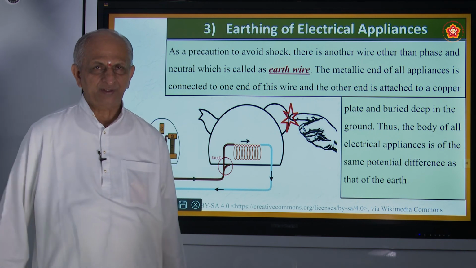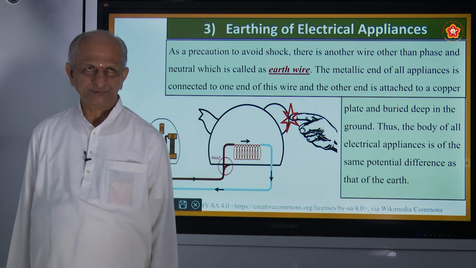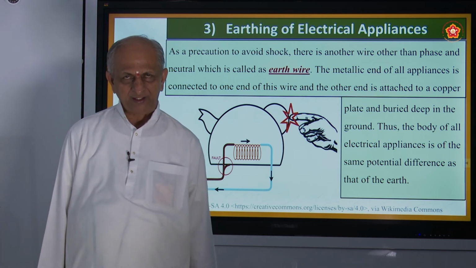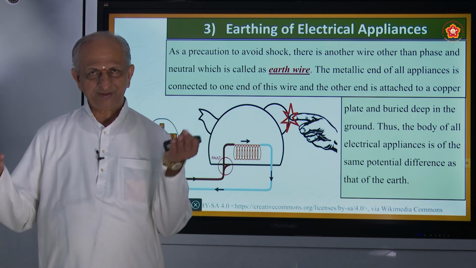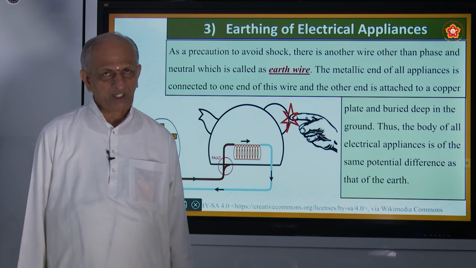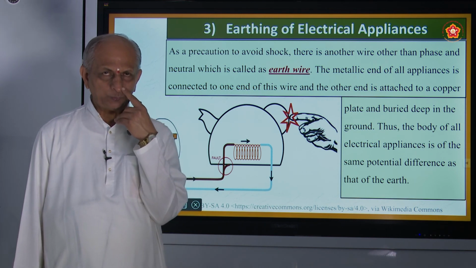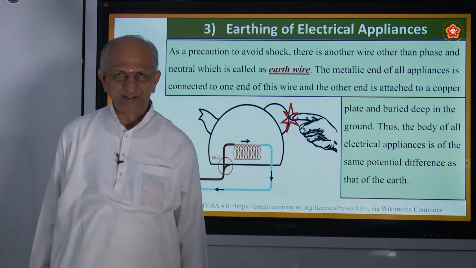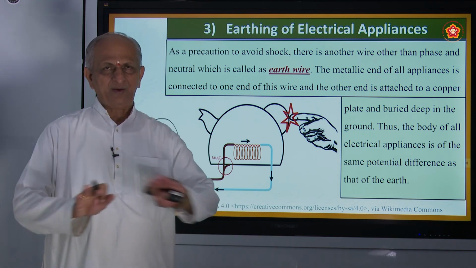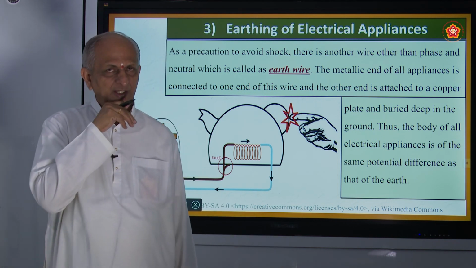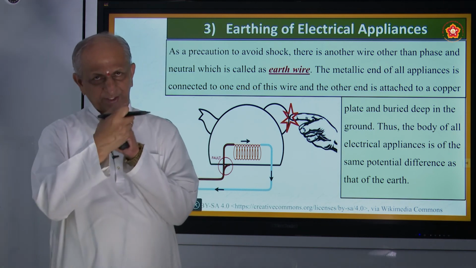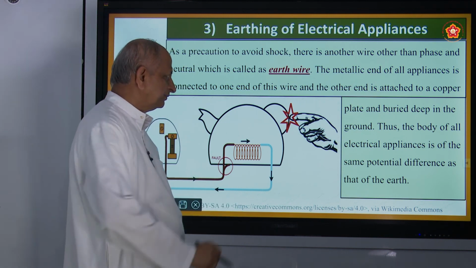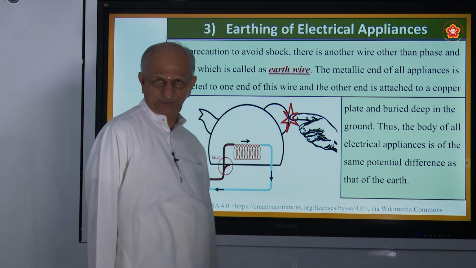What they do there is make a big pit, about 4 or 5 feet deep, depending on the current, and they use charcoal and salt, mix the two, and this earthing wire is buried inside that pit, and then they cover it after putting charcoal and salt. They take the charges. So that is called the earthing wire, which is very important in all the heating circuits.